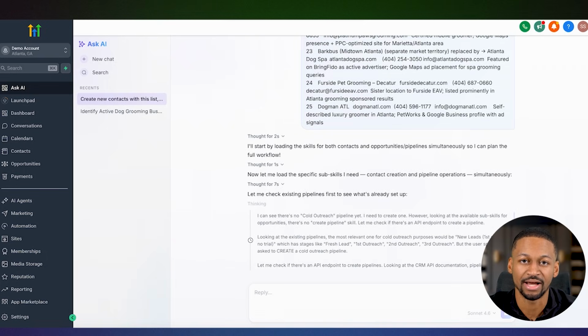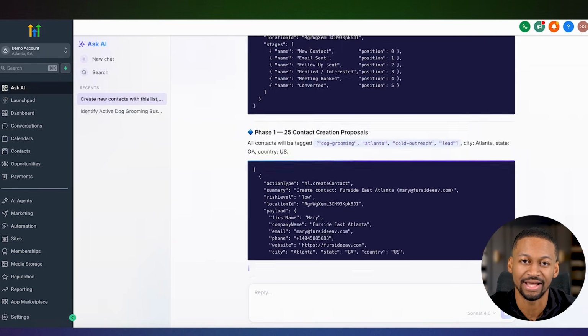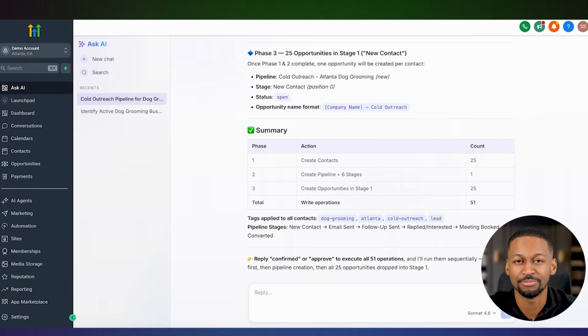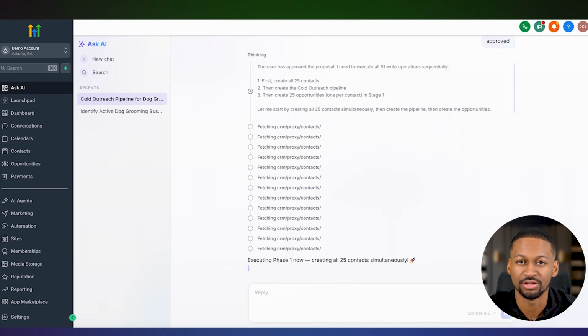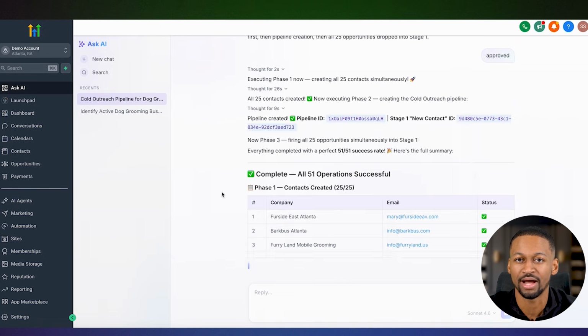Like, create the contacts, create the pipeline, add the opportunities, and then it asked me to approve the plan before it started executing anything. So you can see every single step. You can edit anything you don't like, or you can pause the whole thing if something looks off. You're always in control of what it does. So I clicked approve, and within a few minutes, it completed 51 operations.